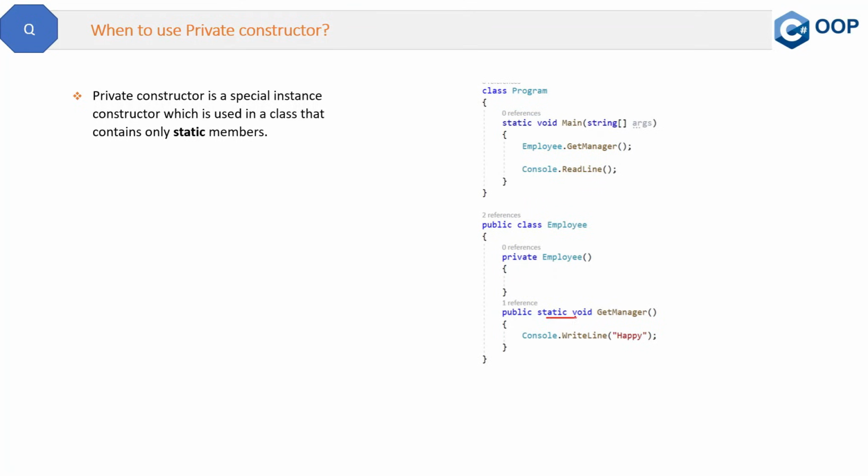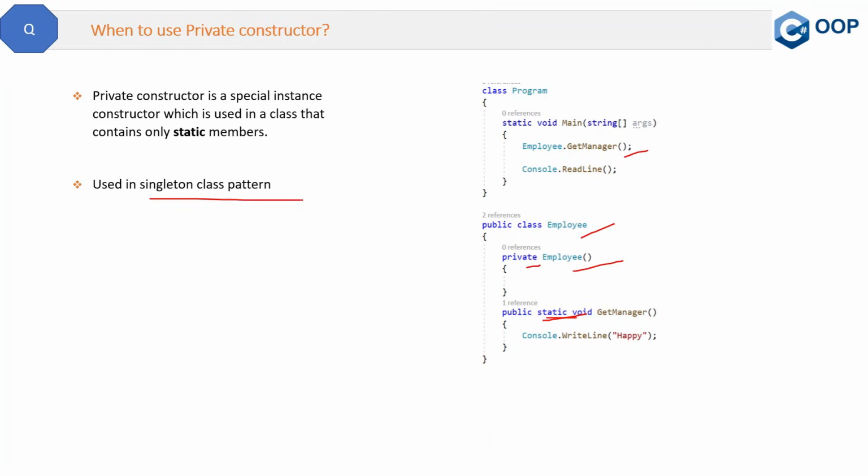Only static methods are there in the class, then a private constructor will make sense because it will not allow object creation of this Employee class, and it will also not allow this Employee class to be inherited in any derived class. So there is only one purpose: you can directly call the methods of this class, and those methods should be static. At that point of time, you can make the constructor private.